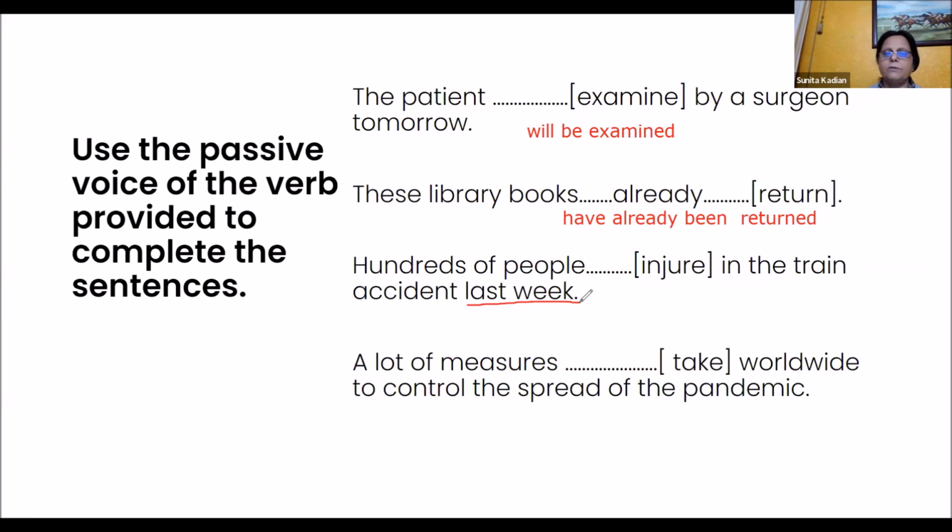Disha, the next one. A lot of measures should be taken worldwide to control the spread of the pandemic. Very good. Should be taken. Now they are clear to you all. Have you understood? Yes.